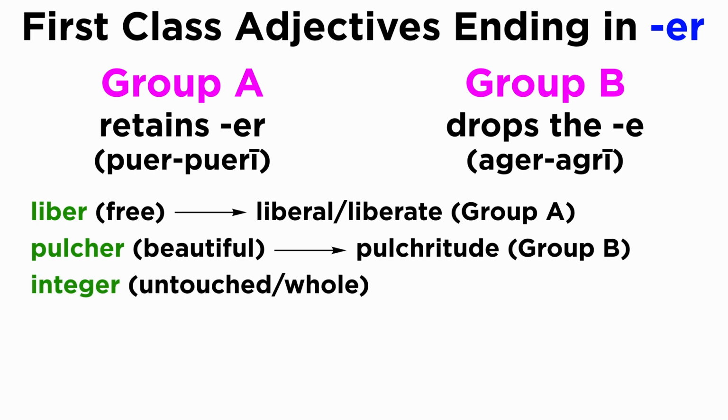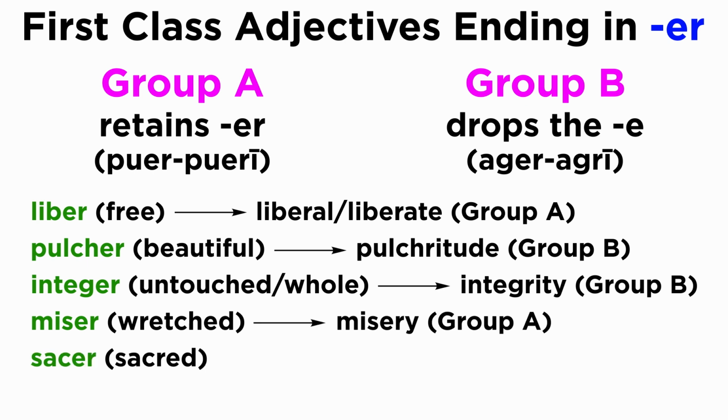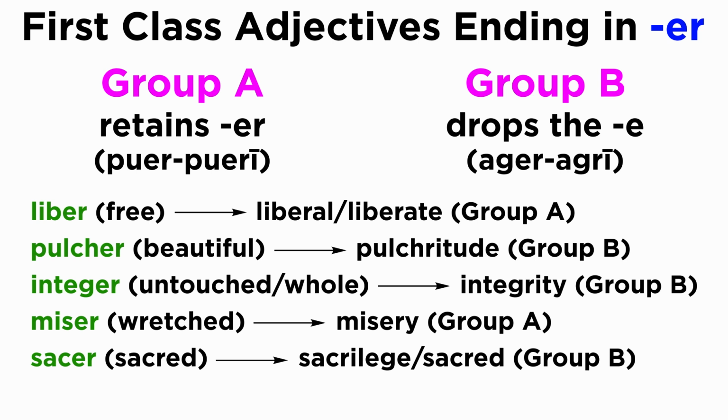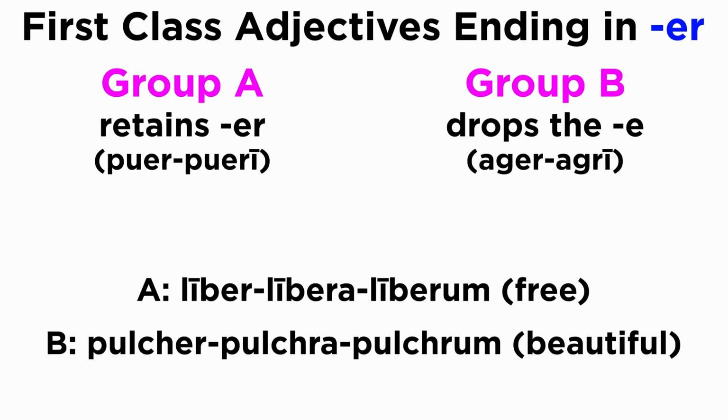Integer, untouched, whole. This gives integrity. The e is dropped, group B. Miser, wretched, gives misery, group A. Sacer, sacred, gives sacrilege or sacred, group B. Prosper, fortunate, gives prosperity, group A.